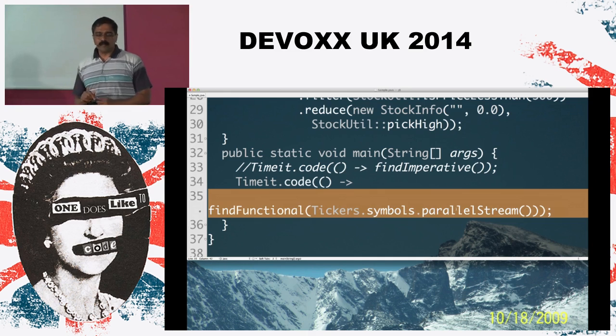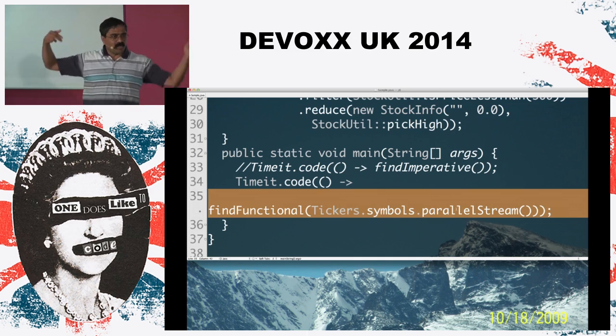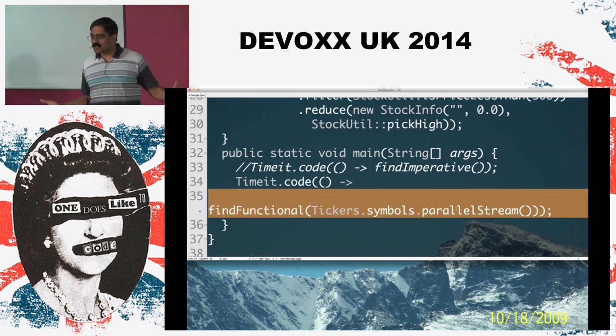You decide whether the code deserves concurrency or not, given a few things. Is the problem really large enough? Is the data size really large enough? Are you going to be saving time going to concurrency versus thrashing by going into concurrency? You can make the decision, not just at compile time, you can make the decision at runtime. Based on the data size, you can put a condition that says send a stream or a parallel stream, but the rest of the code is going to be exactly the same.